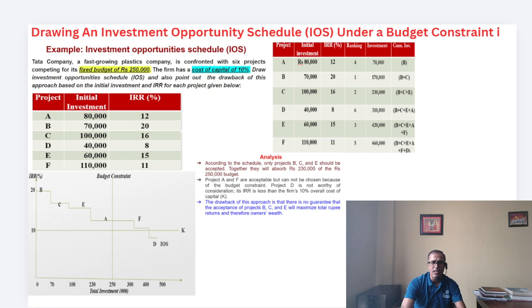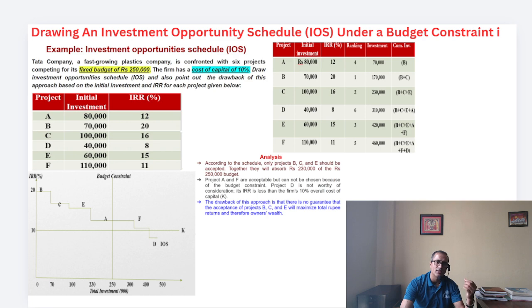So these are the given information. We have projects A, B, C, D, E, F, friends, and each project has a given initial investment, and at the same time you are given the internal rate of return. So the point is that at first we need to understand that we are going to accept the projects and we just order them. That means we would first accept the project.